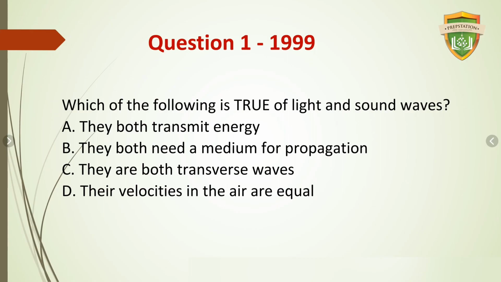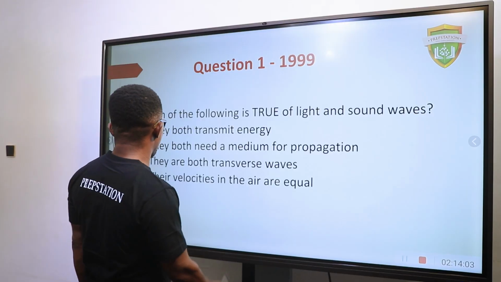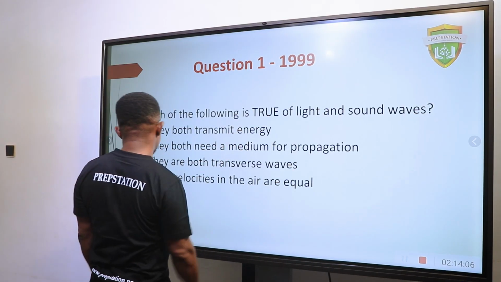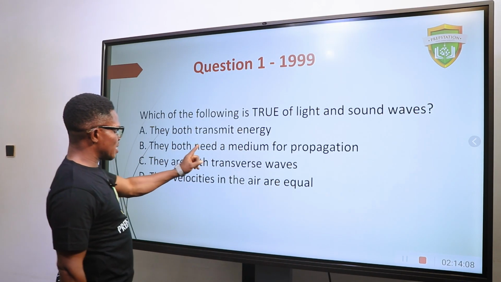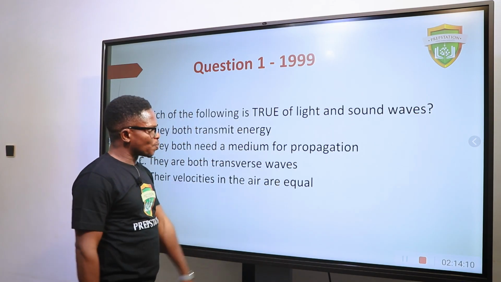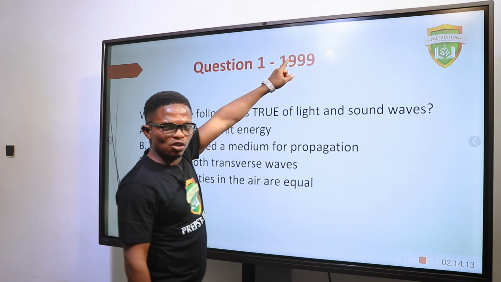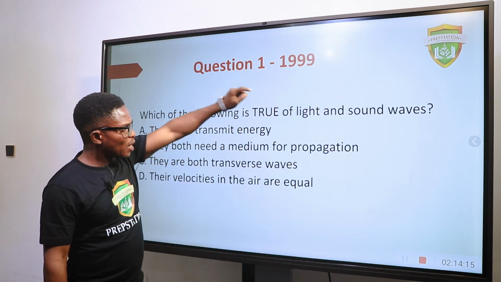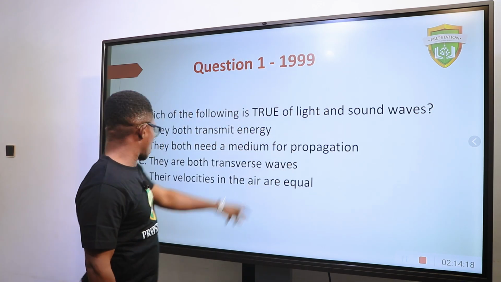Which of the following is true of light and sound waves? They both transmit energy. They both need a medium for propagation. They are both transverse. Their velocities in the air are equal. They both transmit energy. They both need a medium for propagation? That's not true, because light waves fall under electromagnetic waves, which do not require a medium. Sound waves fall under mechanical waves, so this cannot be true.